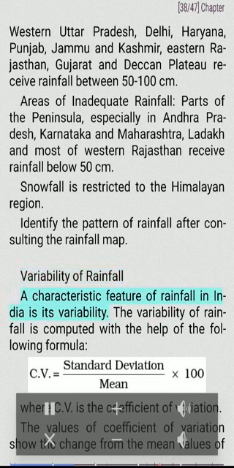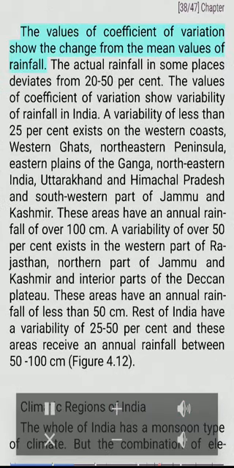Variability of rainfall. A characteristic feature of rainfall in India is its variability. The variability of rainfall is computed with the help of the following, where V is the coefficient of variation. The values of coefficient of variation show the change from the mean values of rainfall. The actual rainfall in some places deviates from 20 to 50%. The values of coefficient of variation show variability of rainfall in India.